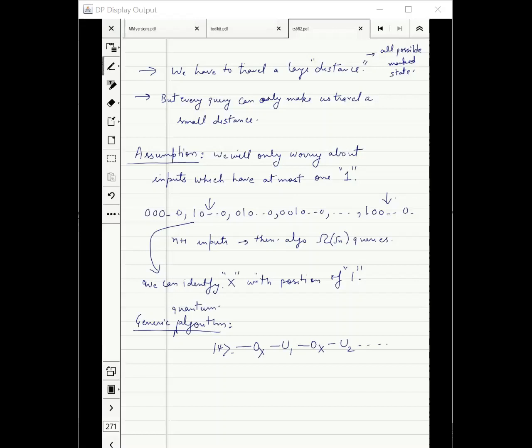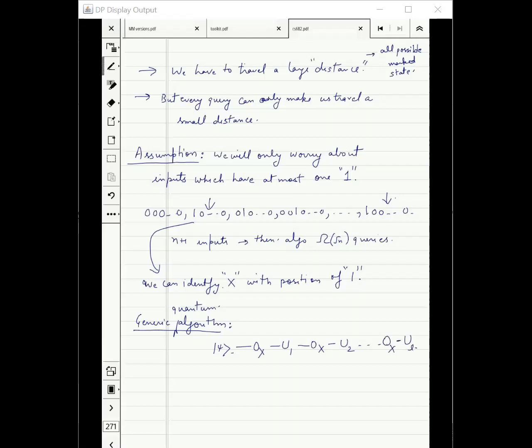Do you see that? Finally, we will measure. That's a different thing, but our generic quantum algorithm will just do this. It will take a state, apply an oracle, then apply a unitary, then apply an oracle, then apply a unitary, and so on. If I do L queries, then I will do a unitary in the end and then measure.